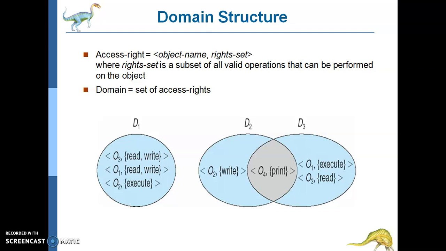Now, there happens to be a domain of protection which has to be carried across. What do you mean by this? A computer system is nothing but a collection of processes and objects. Objects, as I spoke just now, are combinations of both hardware and software. Hardware objects are the CPU, memory segments, printers, disks, and tape drives. And software objects can be considered as files, programs, and semaphores. All of them are your respective software objects.